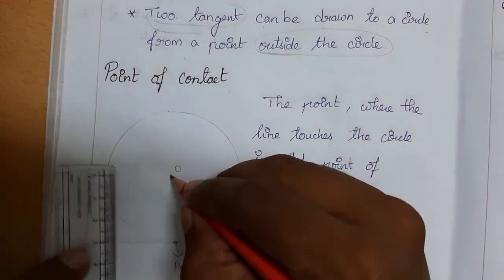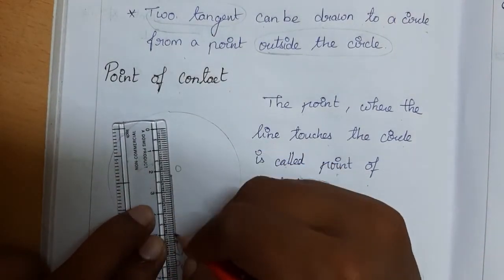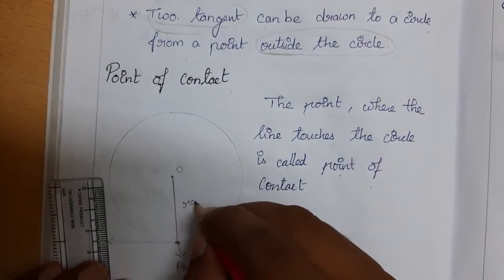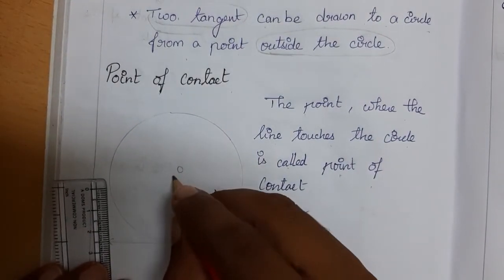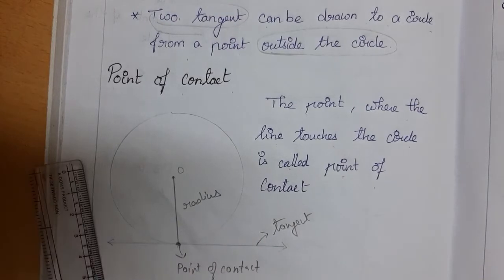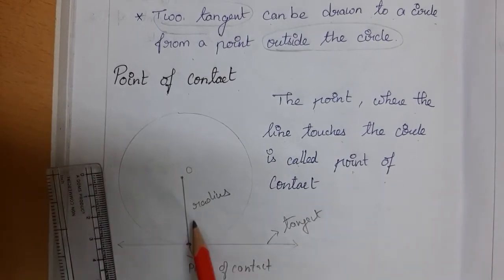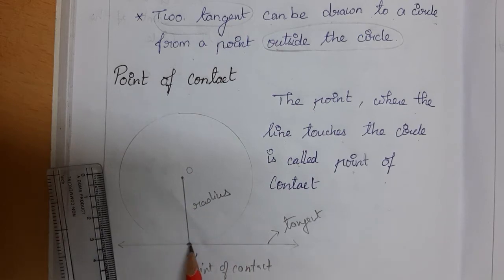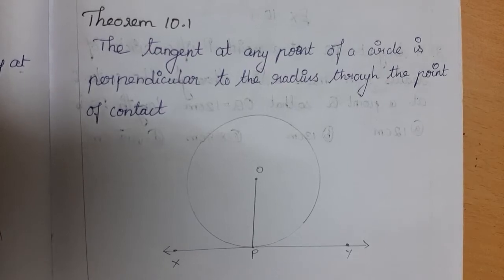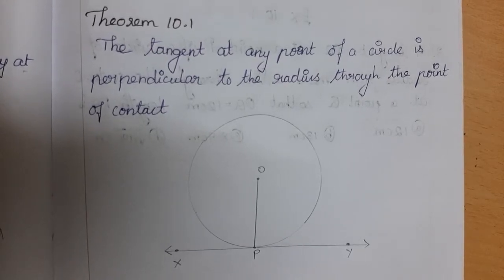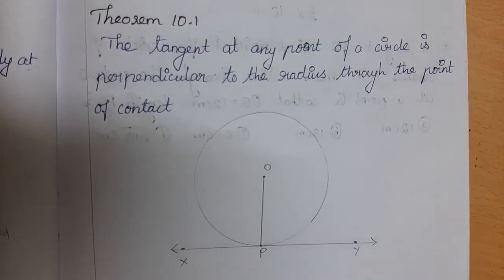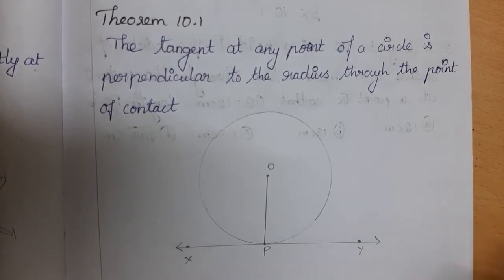And if we connect the center point to this point of contact, then we call it a radius. This you already know, right? From the center point to the circumference of the circle is a radius. So these three parts we are going to use: the radius, the point of contact where the line and the circle touch, and the tangent. Here we go with the two theorems, which are very important, and throughout this chapter we are going to solve problems with the help of these two theorems.